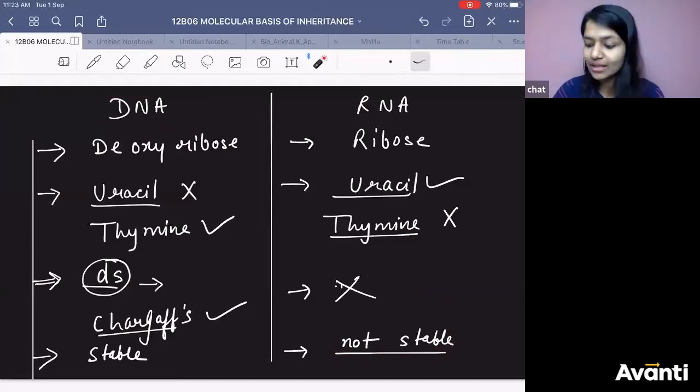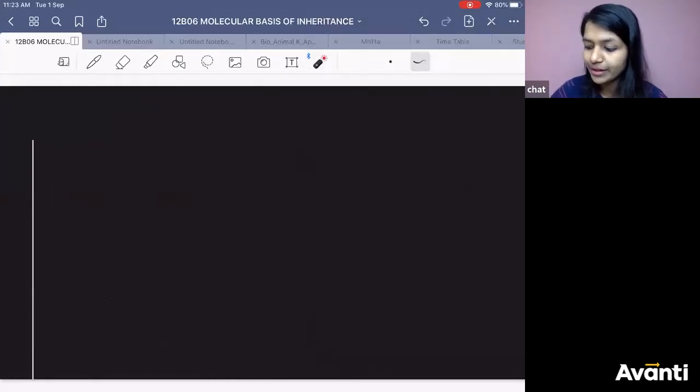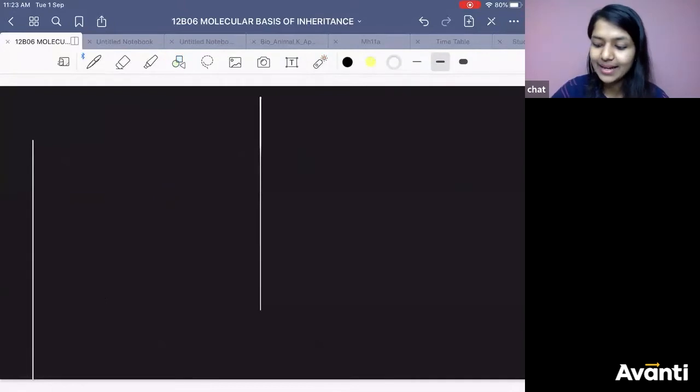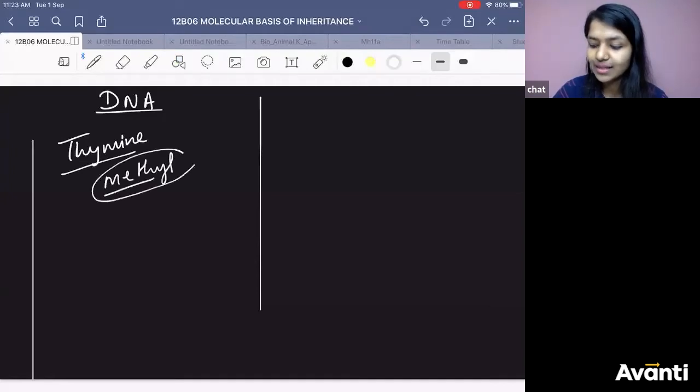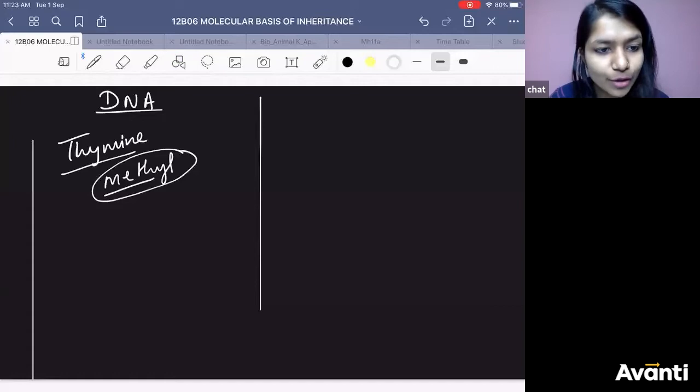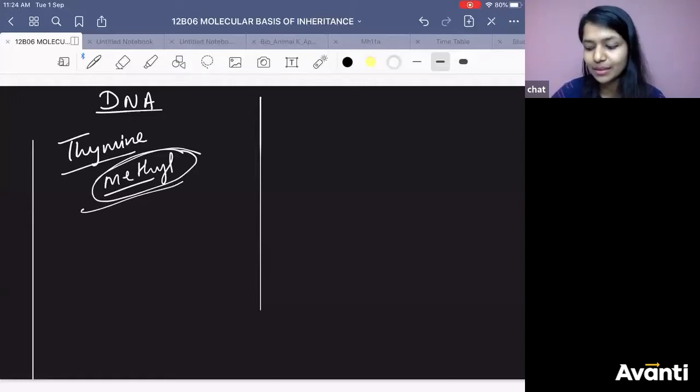Another reason also Atharva is mentioning. You can make a note of that also. Important point: DNA has thymine, right? And in this thymine, you know the structure? There is a methyl group, and that gives more stability, which you don't have in RNA.